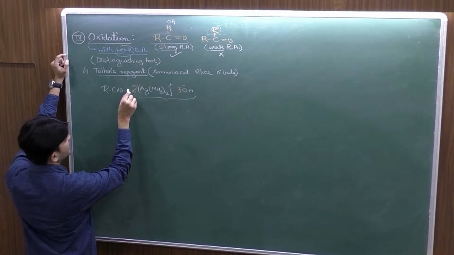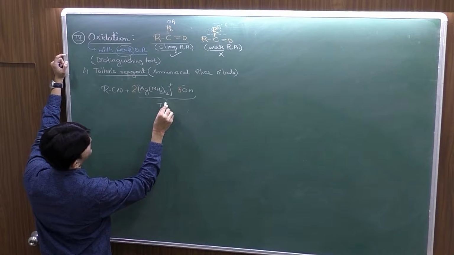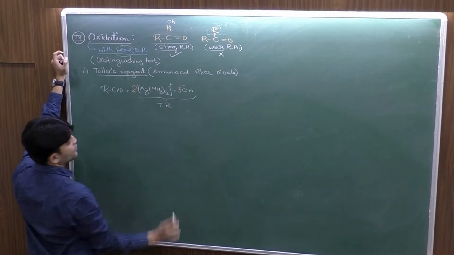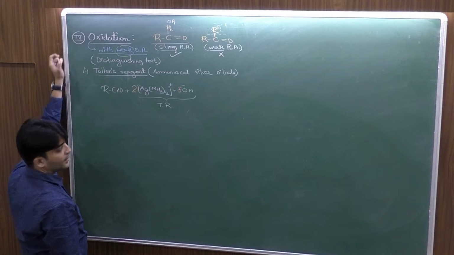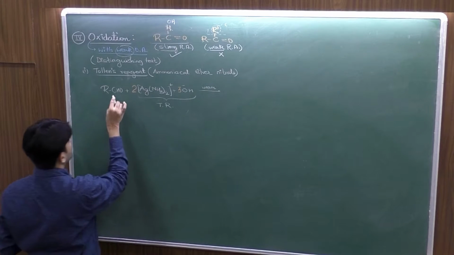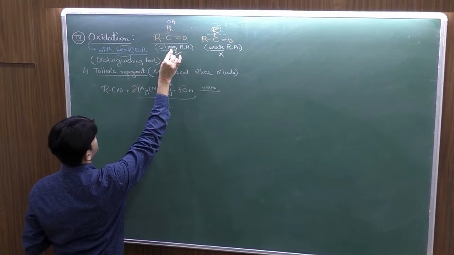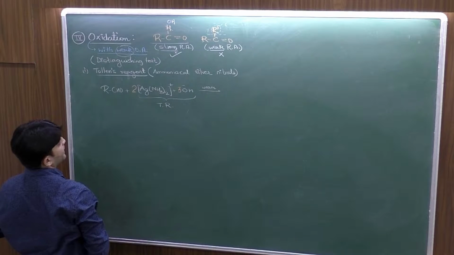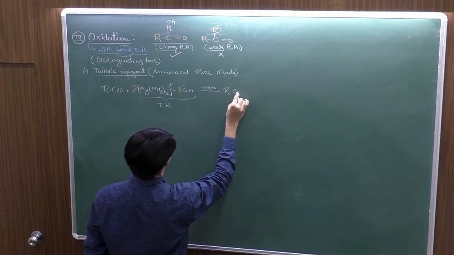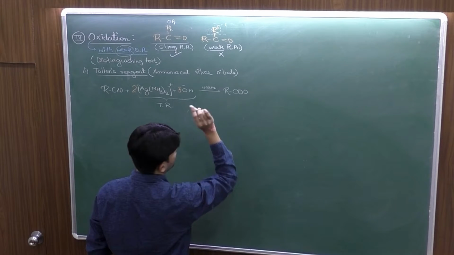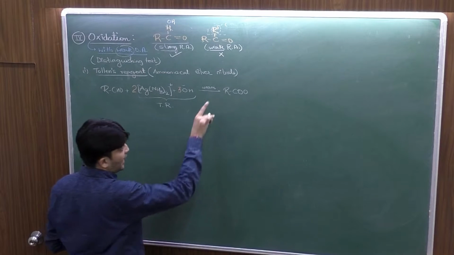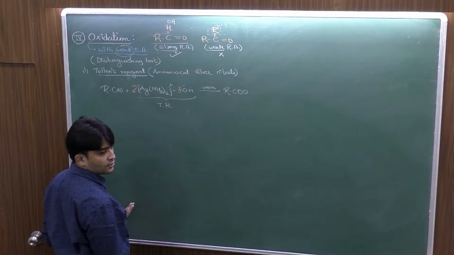So we have the aldehyde and the Tollens reagent, which I am writing as TR. Okay? And the cation and anion are used in the ratio 2:3. Now if I warm this a bit, what will happen? The aldehydes, being strong reducing agents, undergo oxidation, and aldehyde oxidizes to give acid, so it will be RCOOH. But there is a presence of this base, so the acid would get converted into the salt.